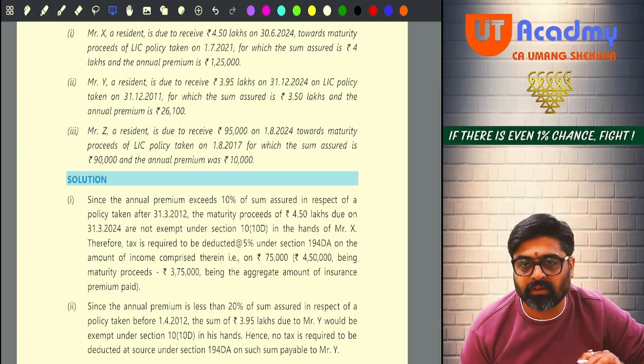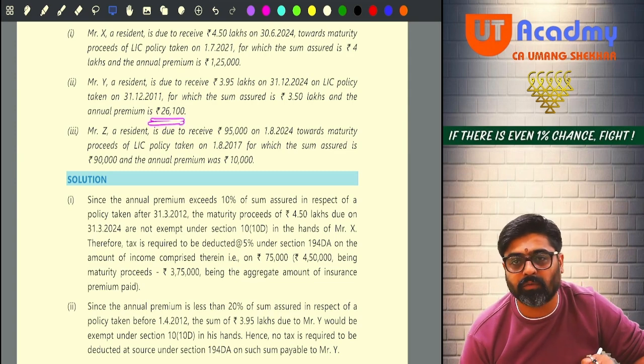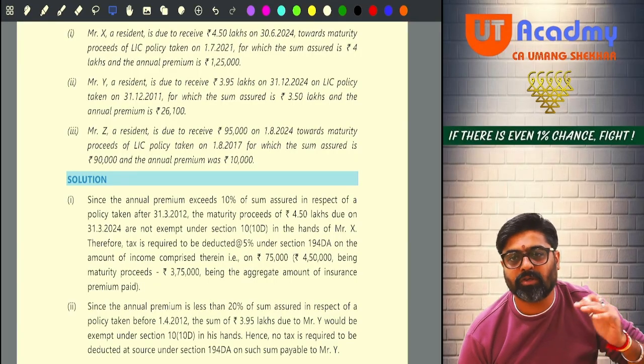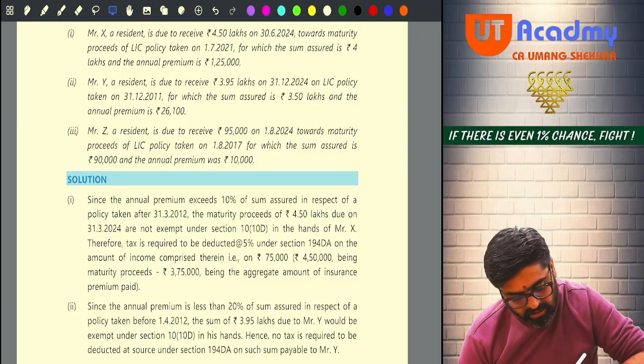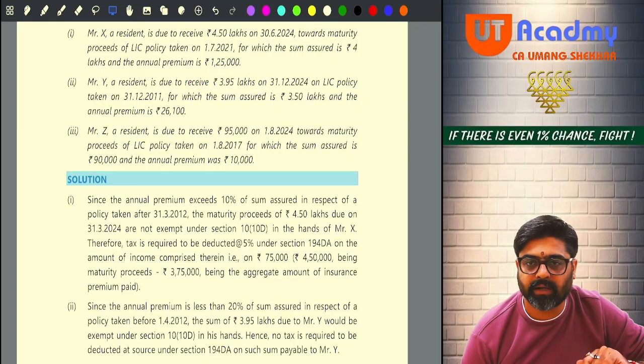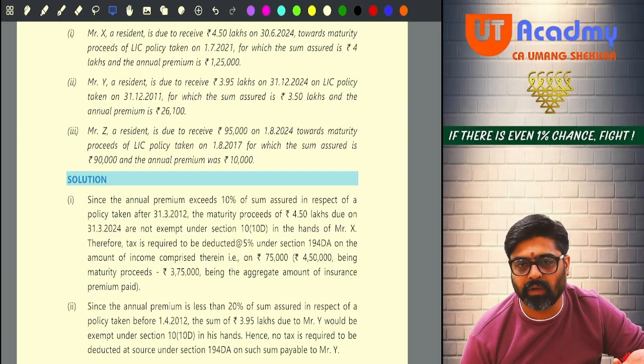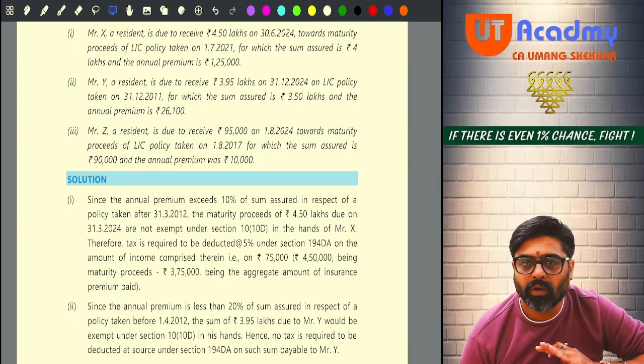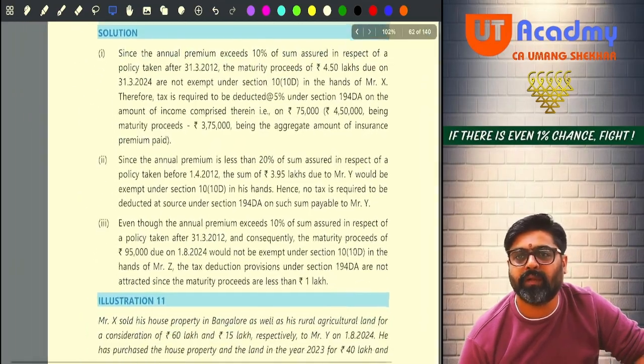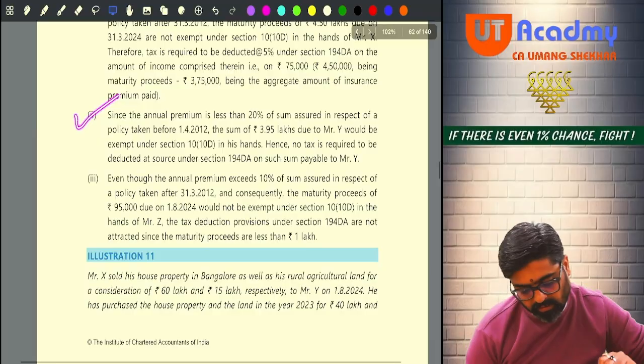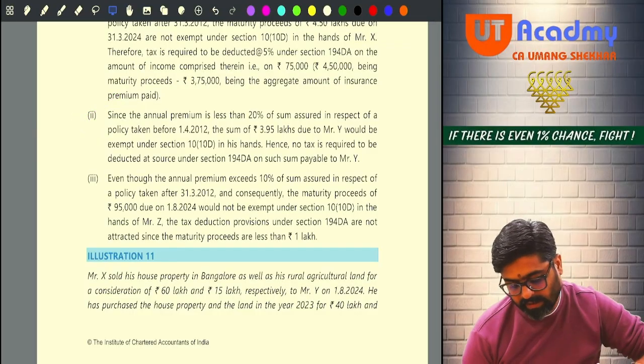Is the premium more than 70,000 every year? No, every year the premium is 26,100 only. So whenever such type of policy gets matured, its entire maturity proceeds get exempted. And if the maturity proceeds are exempt, there will be no TDS under section 194DA. Got it, sir? Everyone, next one.